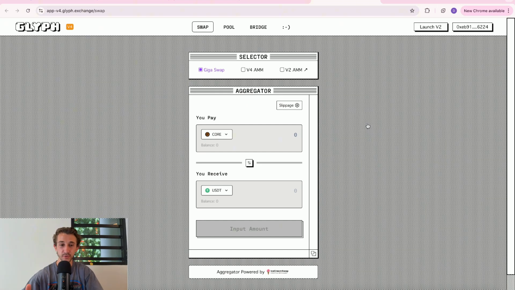I hope that was a good tutorial for how to connect Rabby Wallet to the core blockchain. It's super simple. If you have any questions at all, leave them in the comments below.